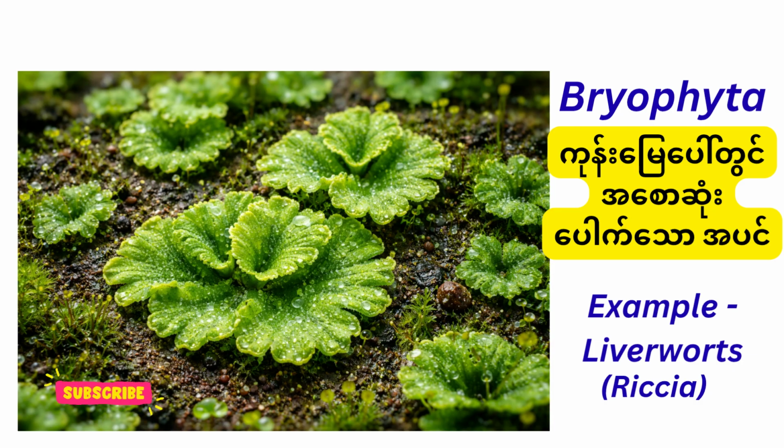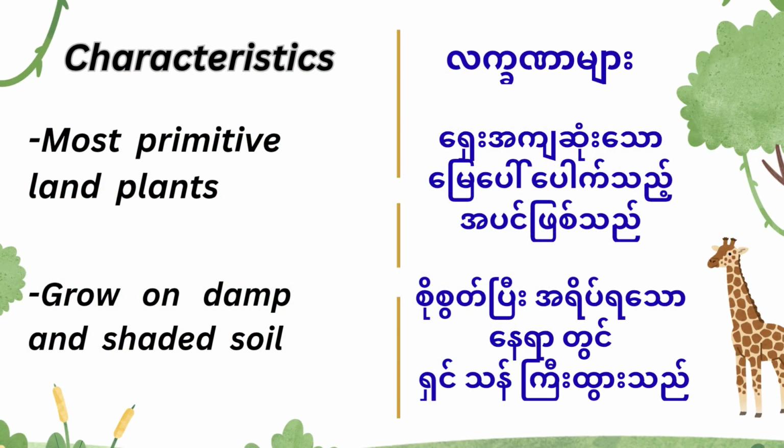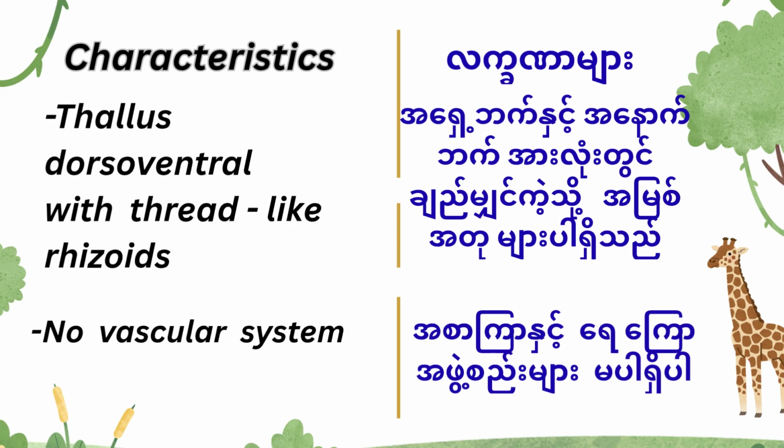Bryophyta, example, liverworts, Riccia. Characteristics: most primitive land plants, grow on damp and shaded soil. Thallus dorsiventral with thread-like rhizoids, no vascular system.